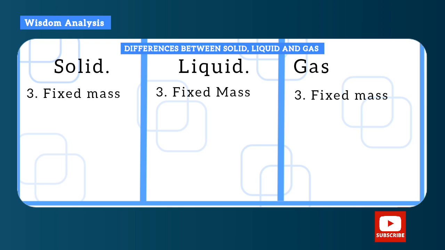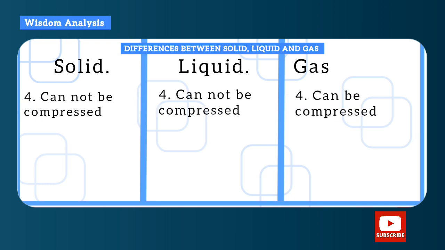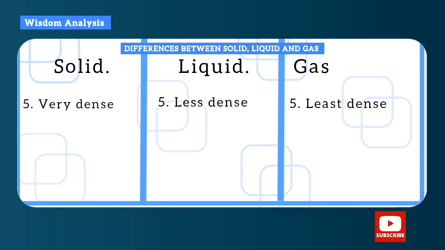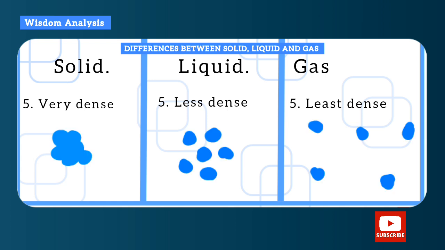A solid cannot be compressed, a liquid also cannot be compressed, but a gas can be compressed. Compressed means to pack it up more. You know that gases just take the volume of the container, so you can compress them into a smaller volume. A solid is very dense, a liquid is less dense, and a gas is the least dense, as shown on the screen.